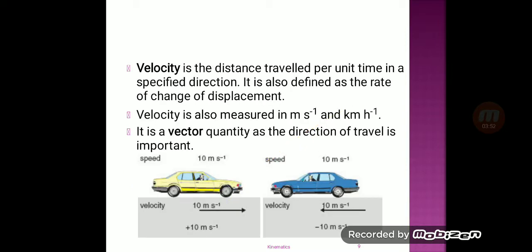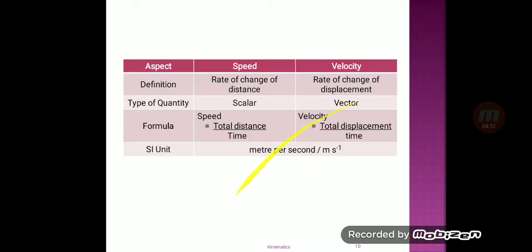Now let's see what is meant by velocity. Velocity is the distance traveled per unit time in a specific direction. It is also defined as the rate of change of displacement. I repeat, velocity is defined as the rate of change of displacement. Velocity is also measured in meters per second and kilometers per hour. It is a vector quantity as the direction of travel is important.